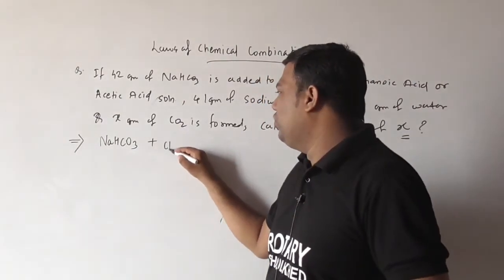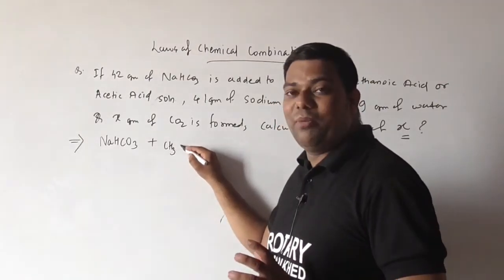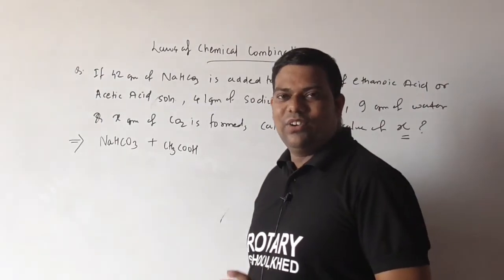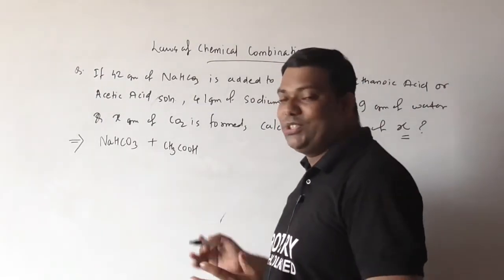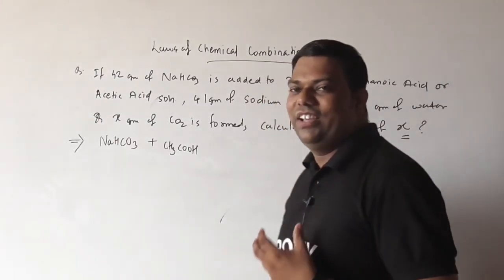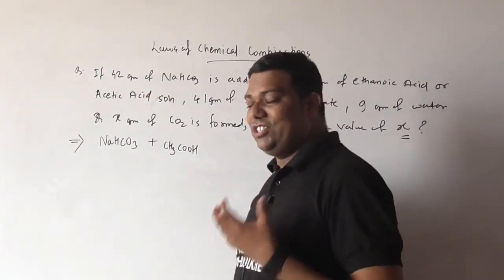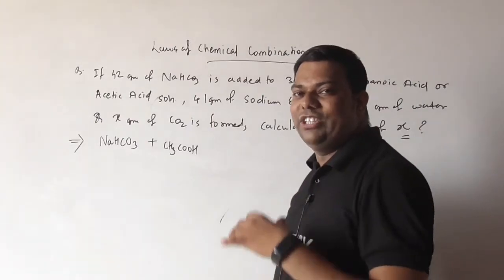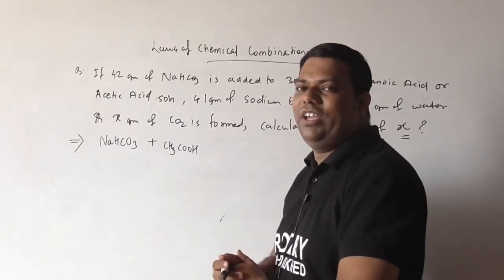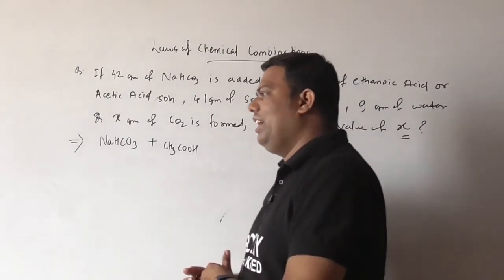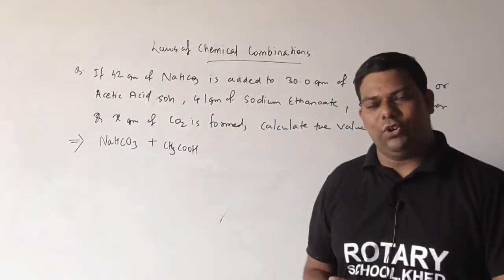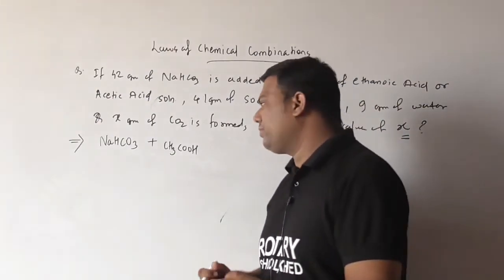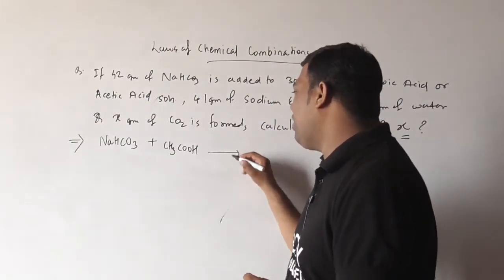Acetic acid. So you must know the chemical formula, CH3COOH. I hope you know these formulas. You have to do this consistently. Make a formula list of all these chemical formulas. If you don't have one, you can ask me personally about whatever doubts you have. Understood?